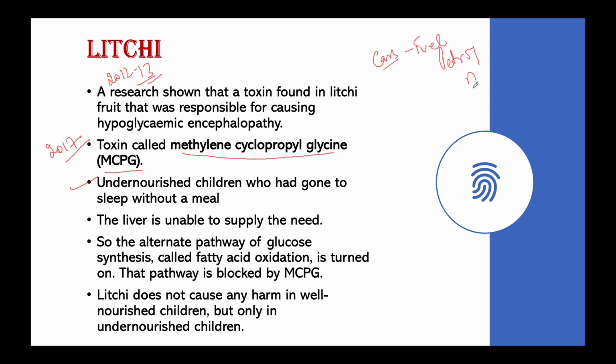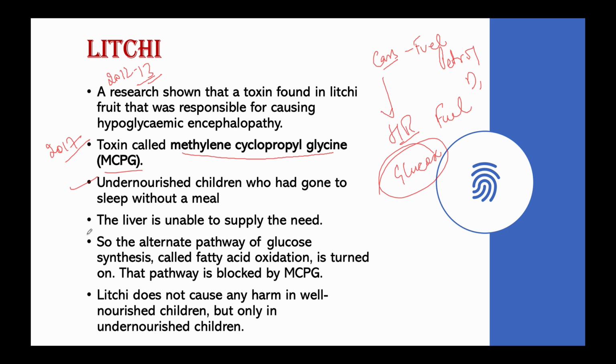Petrol and diesel. The human body is also like a car, just as an example. So the human body also needs fuel. What is the fuel for the human body? Glucose, right? We always need glucose. Our brain needs glucose. So undernourished children who had gone to sleep without a meal at night develop hypoglycemia.